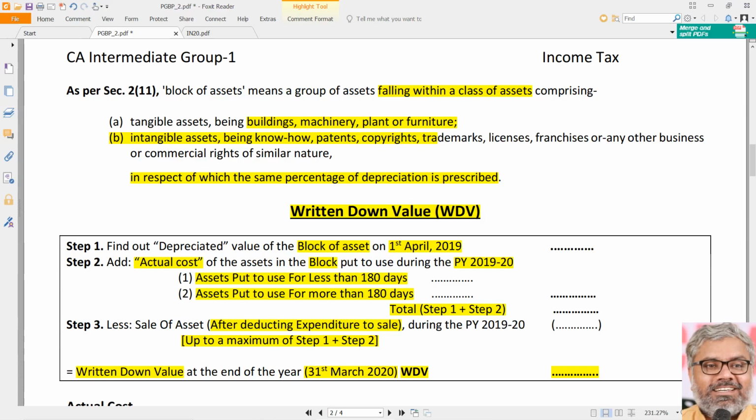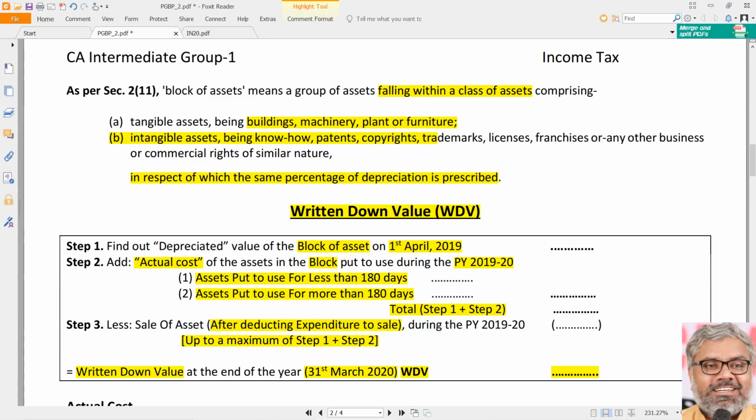This is how depreciation is computed in the Income Tax Act, using the block of assets concept, that too applying only one method, that is written down value method, taking opening WDV, add purchases of assets. Purchases means not raw materials and all. Assets purchased during the previous year at actual cost. What is actual cost? That's a separate discussion. While the assets purchased are added, we have to segregate those assets which are put to use for less than 180 days and 180 days or more. But both of them will be added anyway.